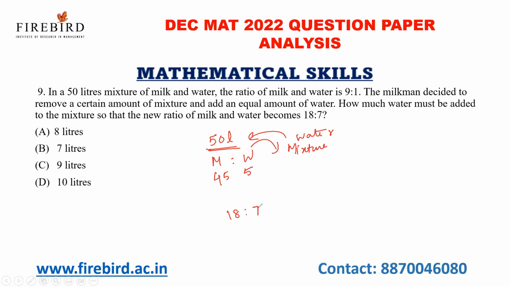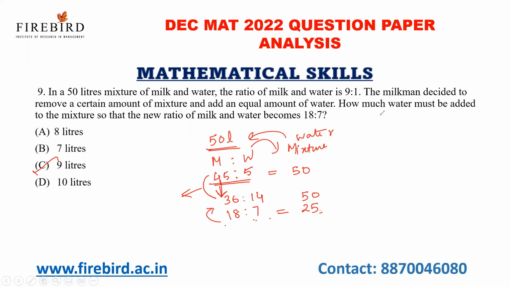18:7. See here, 45:5, the total is 50. Here 18 plus 7, the total is 25. If I want to convert this into 50, I have to multiply each value in the ratio by 2. 36 is to 14. So how much milk have they removed? 9 liters, right? So 9 liters of milk it has reduced.